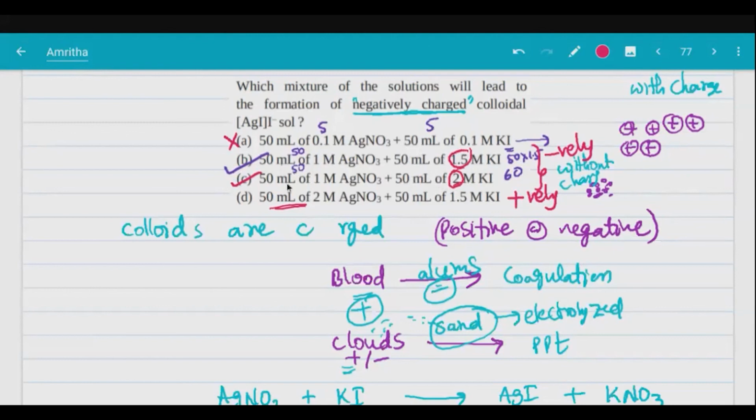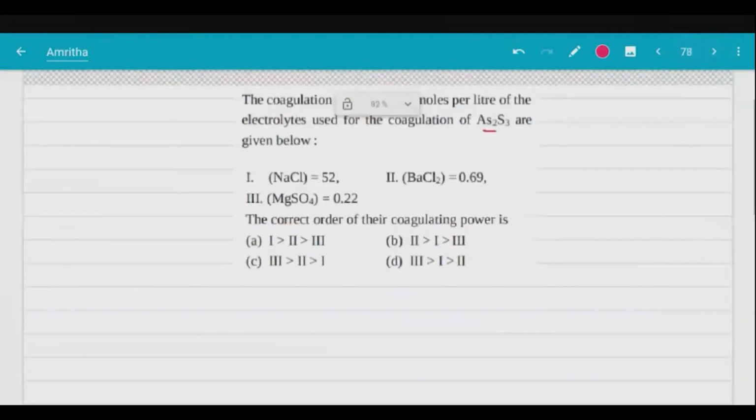But in the given values, if you compare, there is no doubt B and C both are our answers. Okay, don't worry. If in mains or in any exam this question comes, B and C both should be the answers. Okay, fine. So look at this.